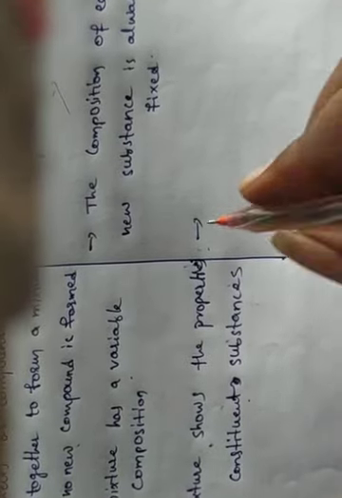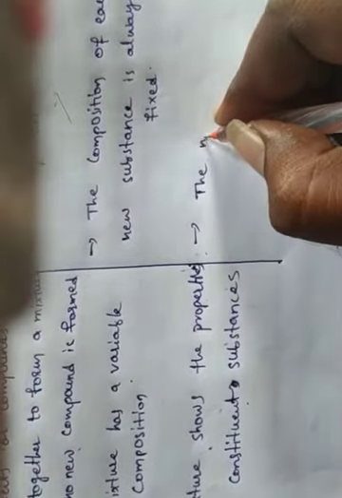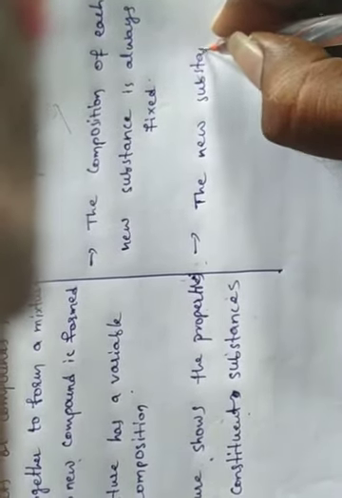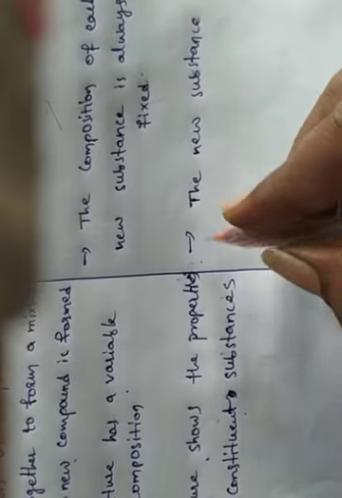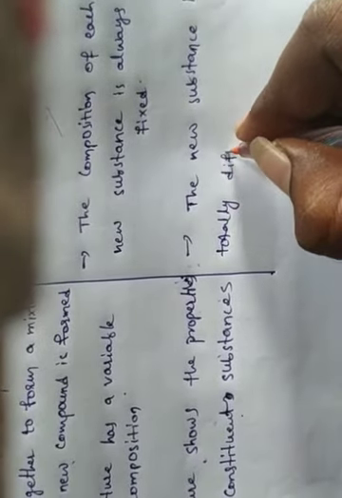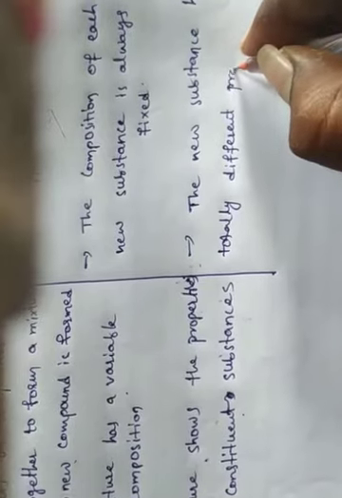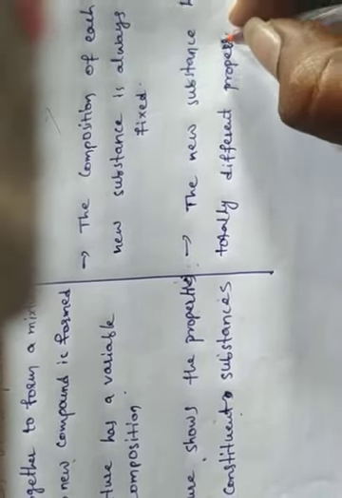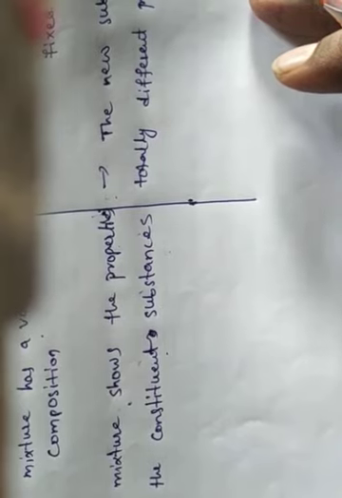In the mixture, it has the same properties as the constituent substances, but in the compound, the new substance has totally different properties.